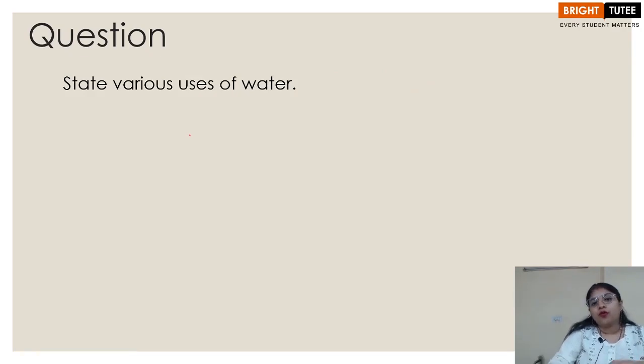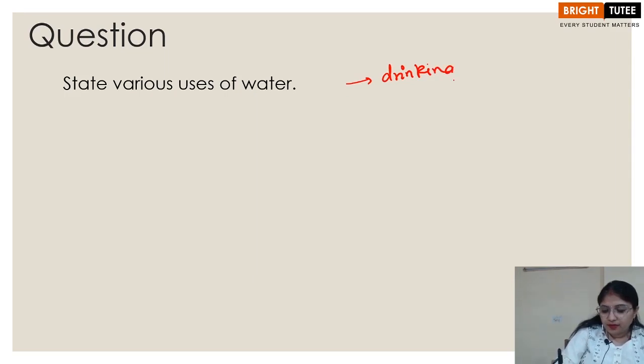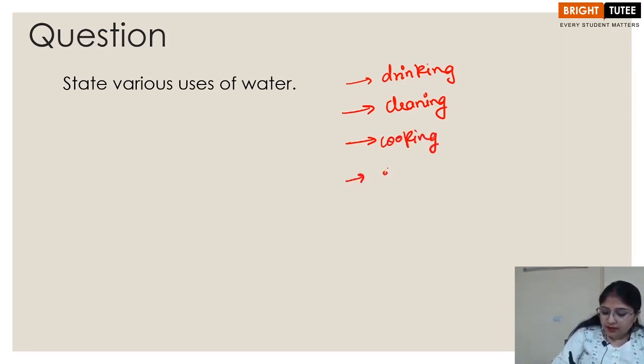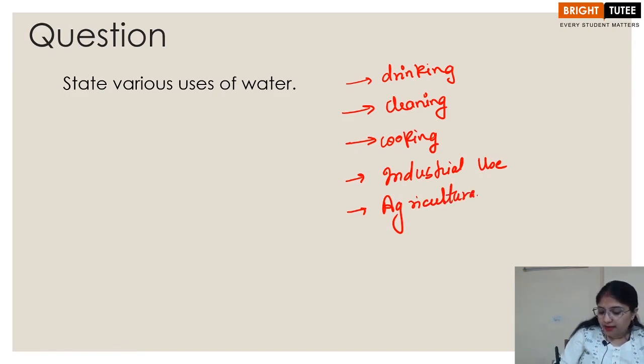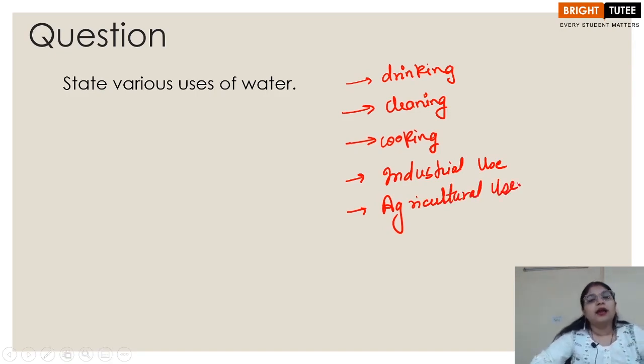State various uses of water. So there are various uses. First of all, the very important use is drinking, then cleaning, then we have the process of cooking, right? Apart from that, in various industries also, industrial use, also agricultural use. So in this way we see there are various other uses of the water which you can enumerate. If you remember, we had done this activity in the session, and you can also enumerate further uses of water, right?